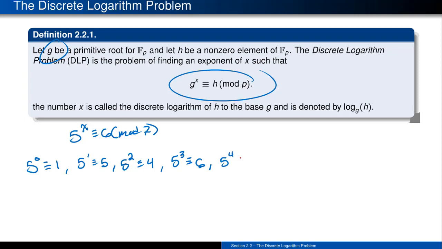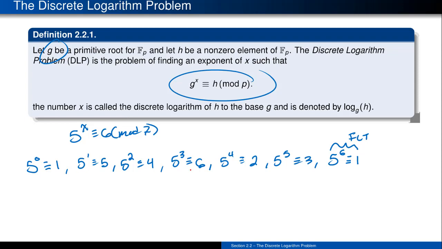A 5 to the 4th is going to kick out a 2. A 5 to the 5th is going to kick out a 3. And then in this case, we can actually do one more to see that 5 to the 6th is going to kick out a 1. We actually know that this has to occur from Fermat's little theorem. The idea is that if we're looking modulo 7, which is a prime number, if I subtract 1 from the 7, I get a 6, and I know that taking any entry raised to the 6th is going to immediately come back to the value of 1.